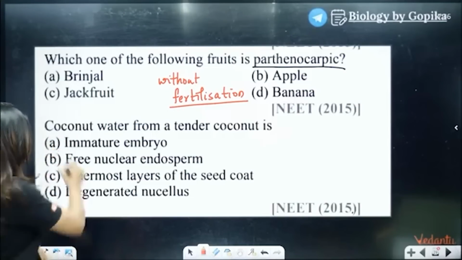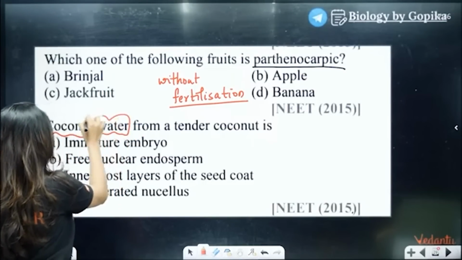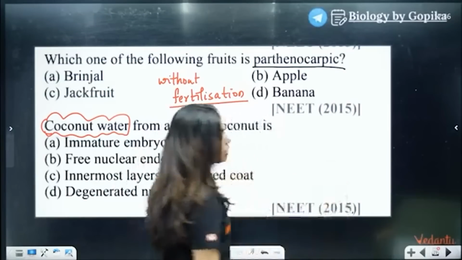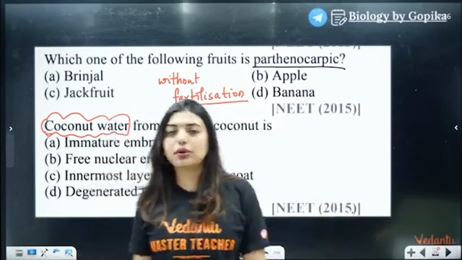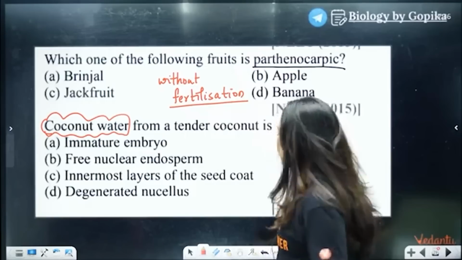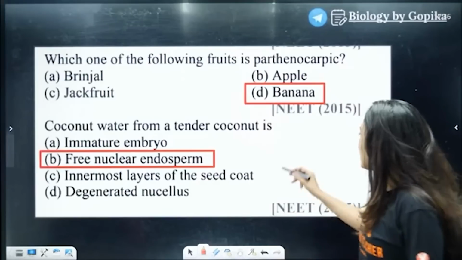Now coconut water, which you drink. I've taught you about free nuclear endosperm. I've taught you about cellular endosperm. So tell me the answer. Yes, some of you are telling me D and B. Perfect. The answer is D and B.